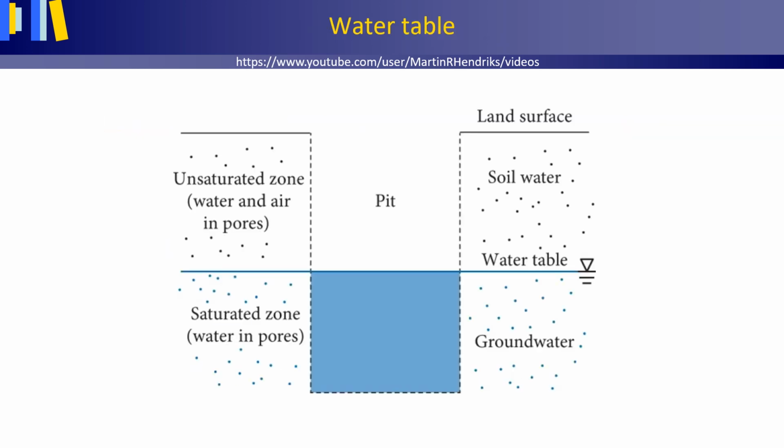To start off, we first need to explain the positioning of the water table in easy terms. If you were able to dig a large pit, the level to which the water from the ground rises in that pit is called the water table. The water table is in between the unsaturated zone, with soil water, water and air in the soil pores, and the saturated zone or groundwater, water in the pores. A water table that can establish itself freely is by definition the level at which the pore water pressure in the ground equals the air pressure of the overlying air.